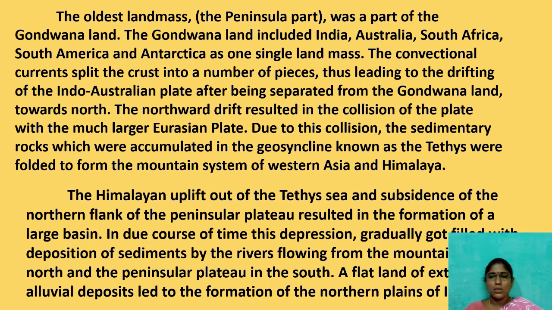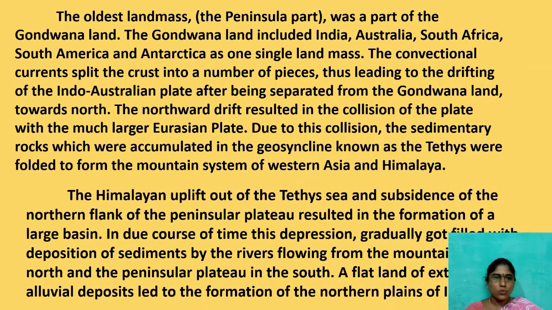Due to this collision, the sedimentary rocks which were accumulated in the geosyncline known as Tethys were folded to form the mountain systems of Western Asia and the Himalayas. Understood? The geosyncline means the formation of these sediments, due to the collision of the Eurasian plate and the Indo-Australian plate, is known as Tethys.